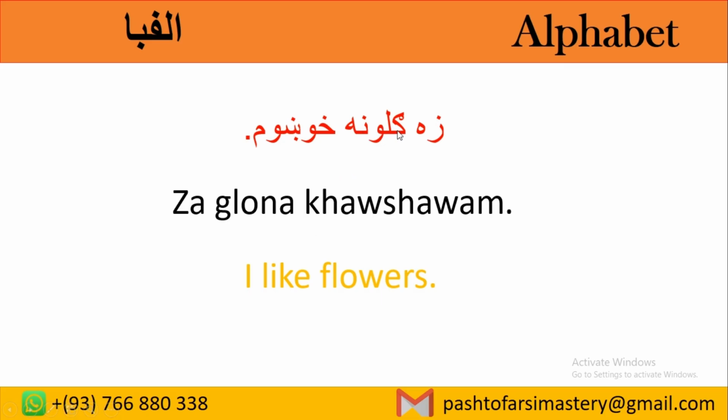Look, the previous one was gwal. Gwal was singular and the plural is guluna or gulan. Both of them are correct. Ze guluna خوښوم or ze gulan خوښوم. Ze means I, guluna means flowers, خوښوم means like. زه ګلونه خوښوم. I like flowers.